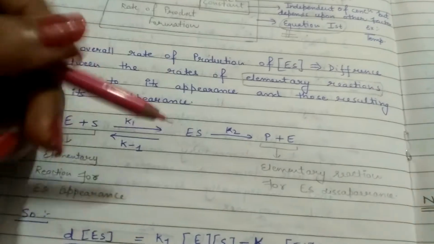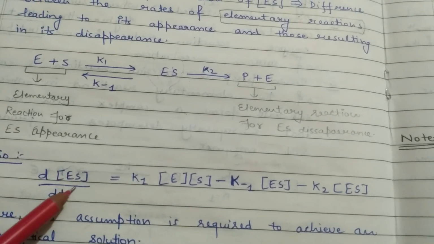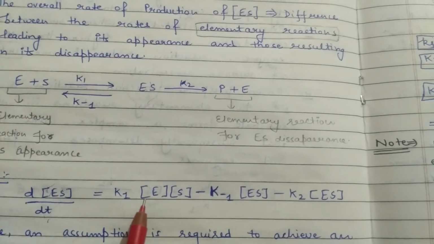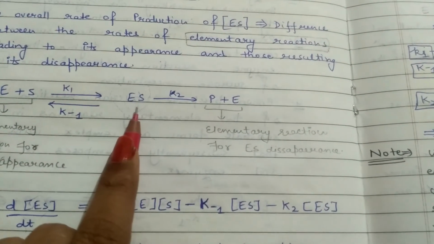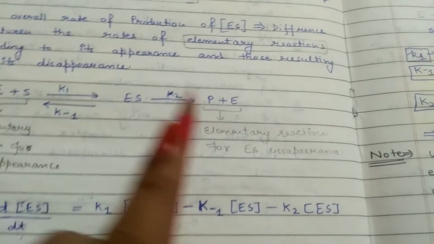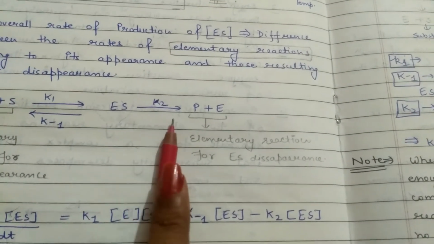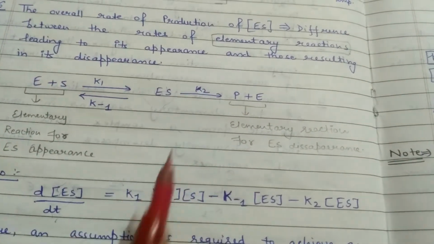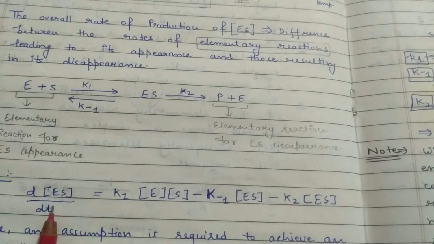You can see here that d ES by dt, the rate of appearance or disappearance of enzyme substrate complex in a particular time, is equal to the difference between these two elementary reactions. Enzyme and substrate converting into enzyme substrate complex is the first elementary reaction. Enzyme substrate complex converting into product and enzyme is the other elementary reaction. So the difference of these is known as the rate of appearance, or disappearance, of enzyme substrate complex in that particular interval of time.